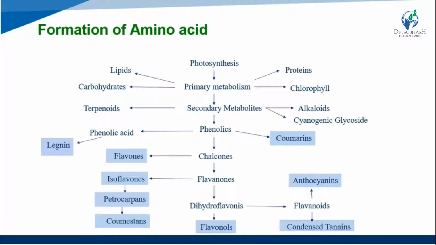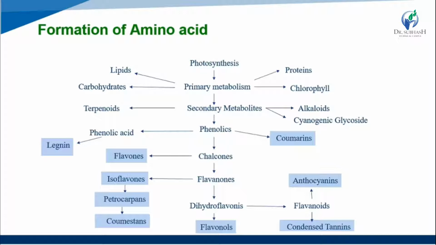Now we study the formation of the amino acid, where the photosynthesis process makes the first primary metabolite. After the primary metabolite, secondary metabolites are made: the phenolic structure, then chalcones, then flavonoids, then dihydroflavonols, and after that the flavonols. After photosynthesis and making the primary metabolites, the primary metabolites make four constituents: lipids, carbohydrates, proteins and chlorophylls.